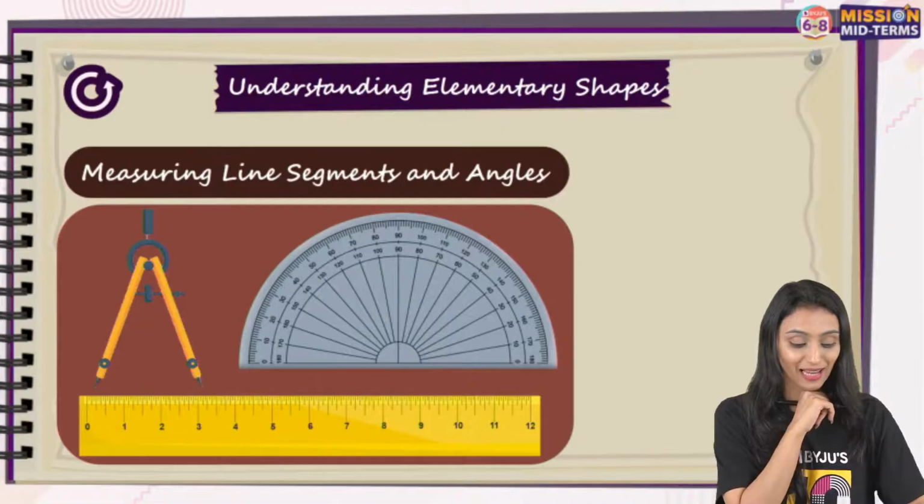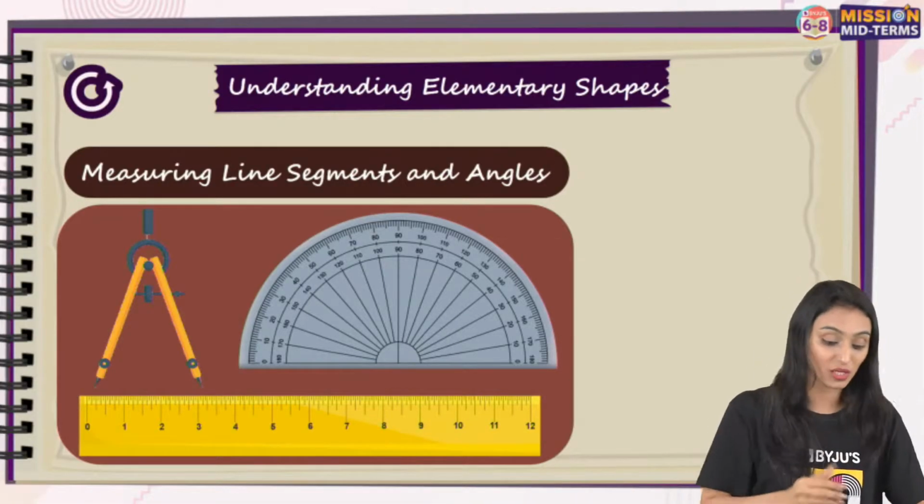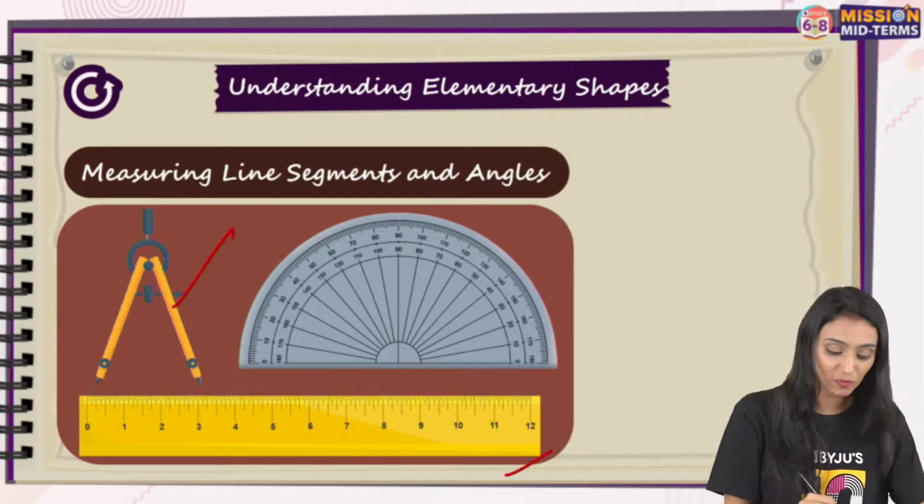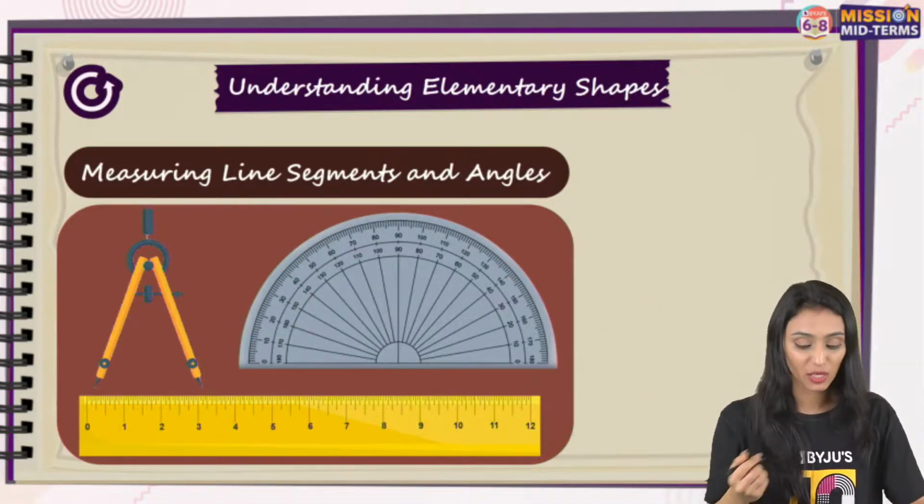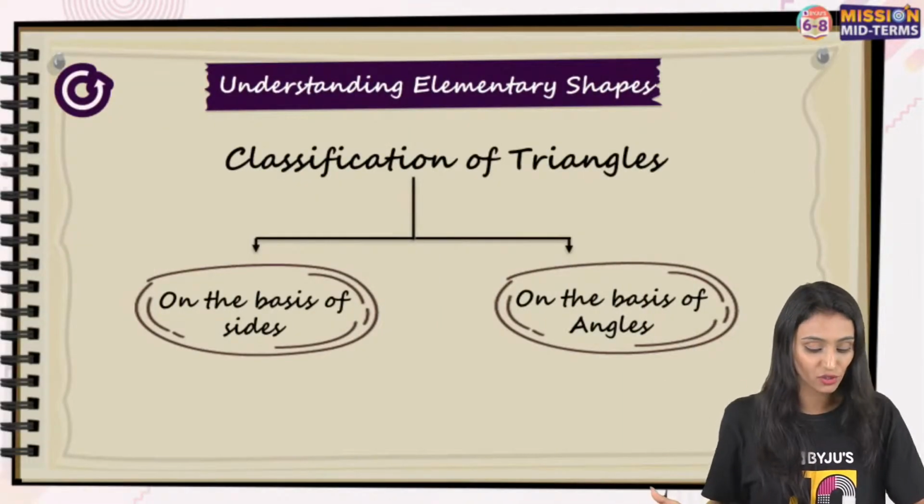Then we talked about the line segments and angles. We can measure them using a divider. You can compare them, measure them using a ruler, and measure angles using a protractor. All these tools we have in the geometry box.